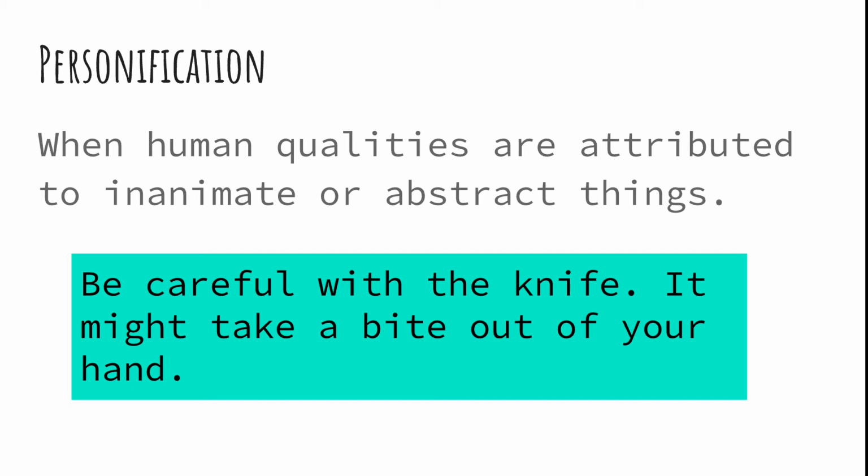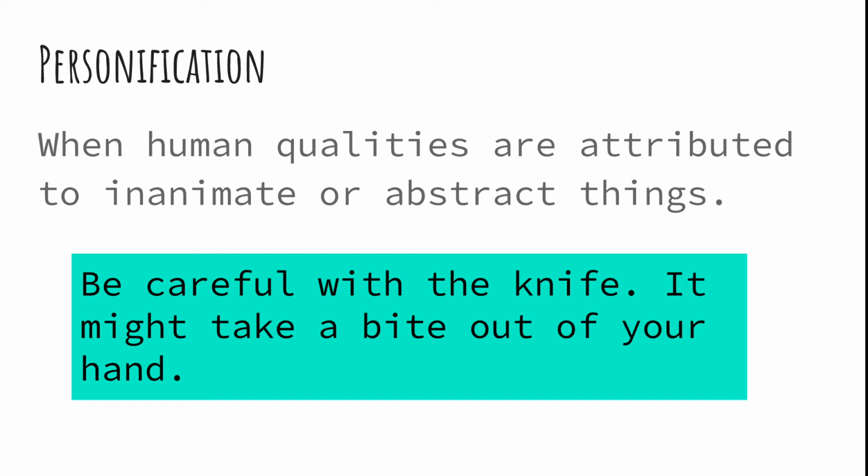Personification. Person means human being and personify means to make like a human, like a person. So when human qualities are attributed to inanimate or abstract things, that is called personification. So non-living things are given qualities of human beings. Be careful with the knife.